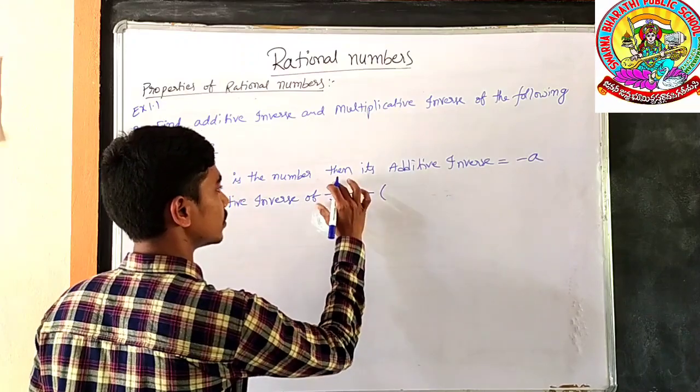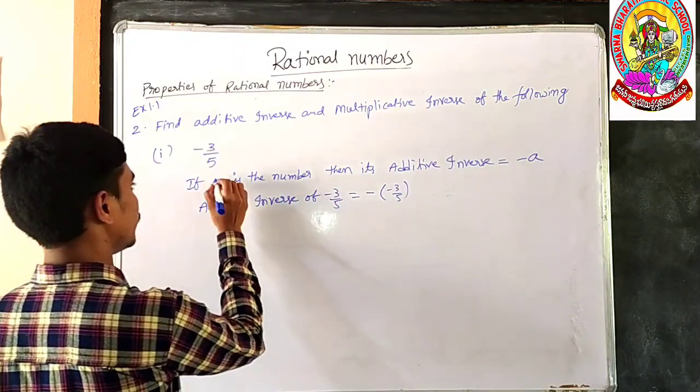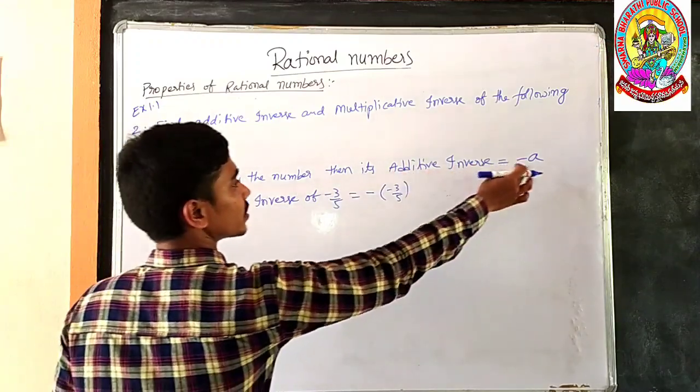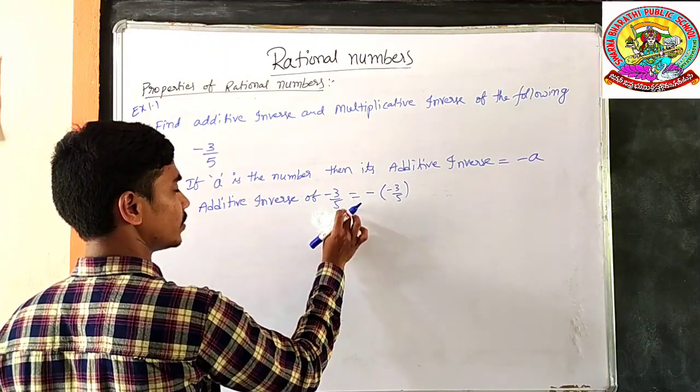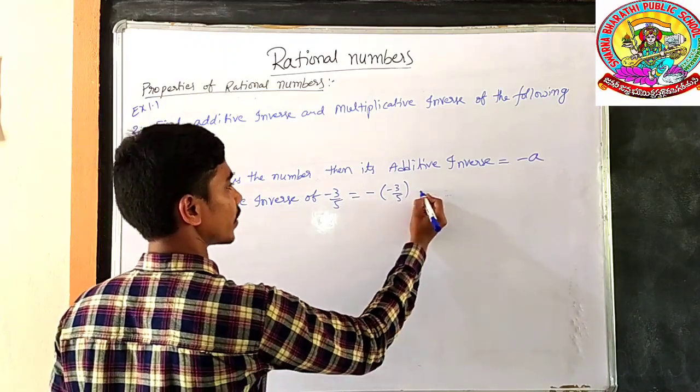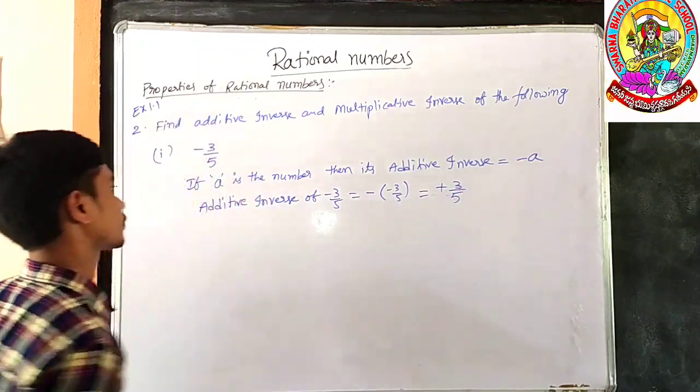Minus of this number. Because if A is the number, its additive inverse is minus A. If minus 3 by 5 is the number, the additive inverse is minus of minus 3 by 5. Minus minus is plus, so 3 by 5.